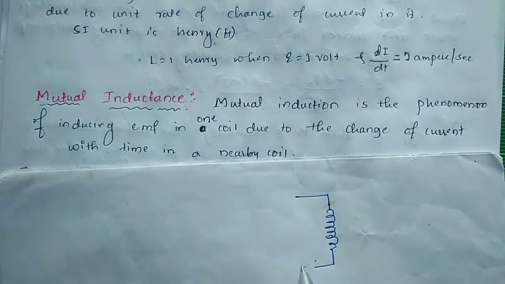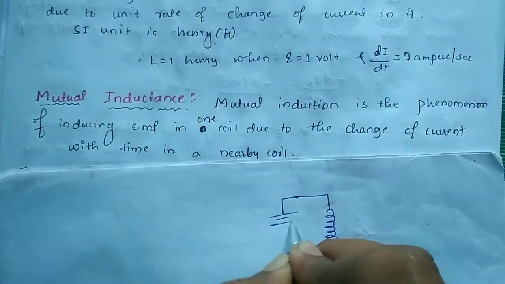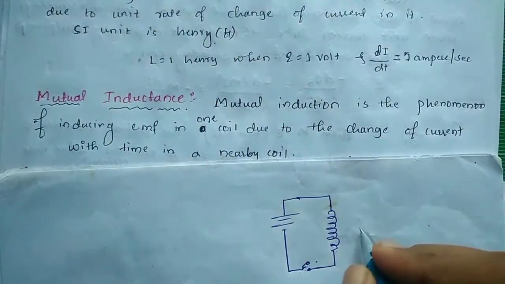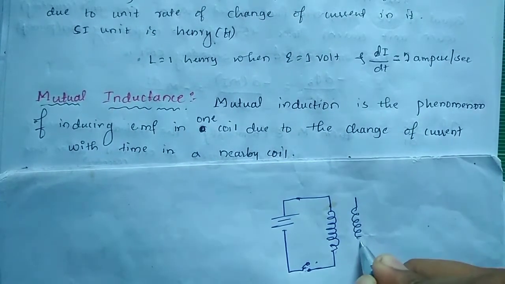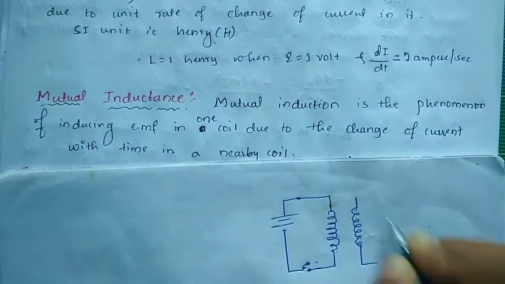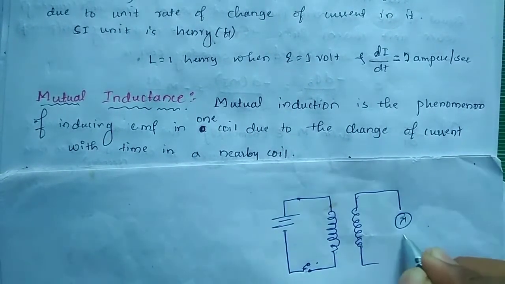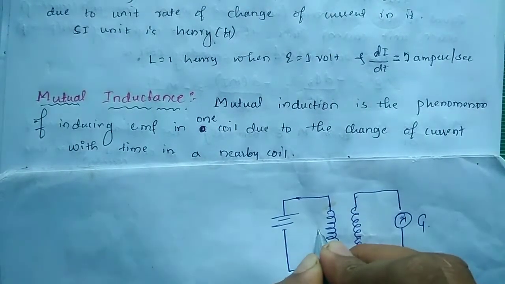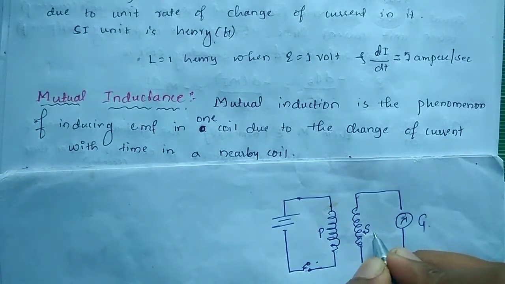This one is connected with a key and a battery. You similarly consider another coil, and this coil is connected with a galvanometer. The first one you call the primary coil, and this one is the secondary coil.